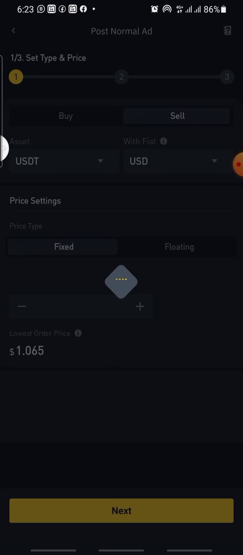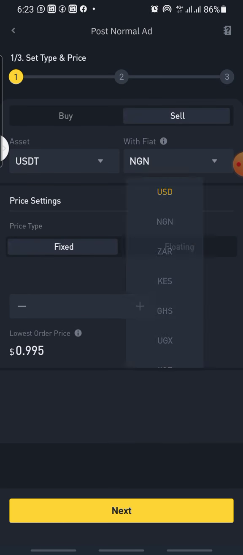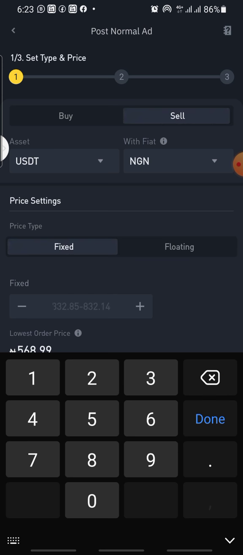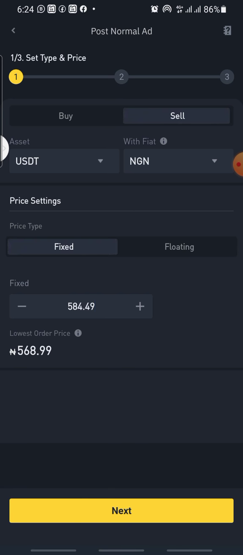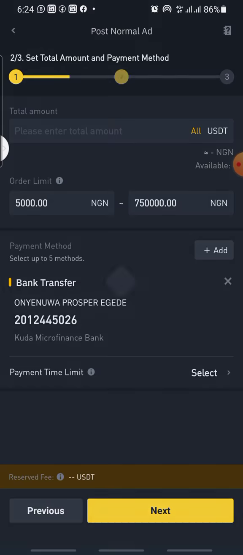Click on sell, Nigerian naira, 584.49. Then you click next. You put everything. Since you want to sell all USDT, you click all. Me, I only have 95.30 USDT.